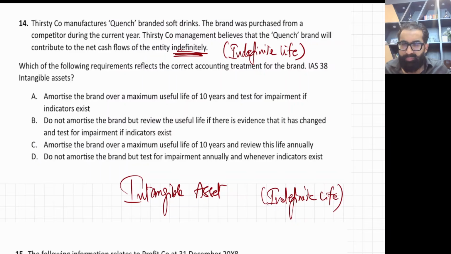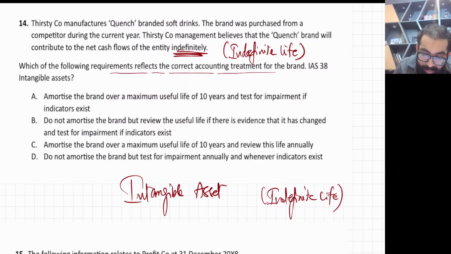No amortization. Yes, you do impairment testing at least annually, number one. Plus, if in the mid of the year or after the quarter you get an impairment hint, then you do impairment testing, and if you are not getting any impairment hint, then at least at the year end, impairment testing is a must. This is the rule, okay? And no more amortization or depreciation. Now start. Which of the following requirements reflects the correct accounting treatment for the brand?